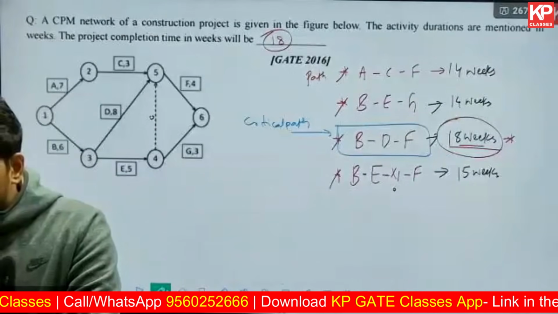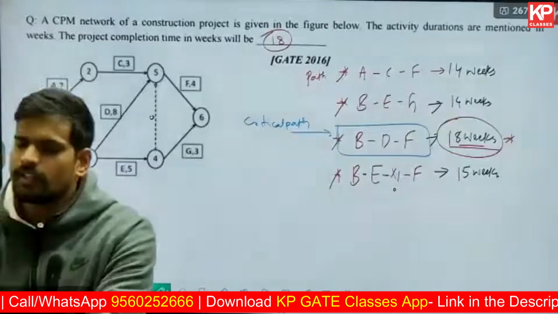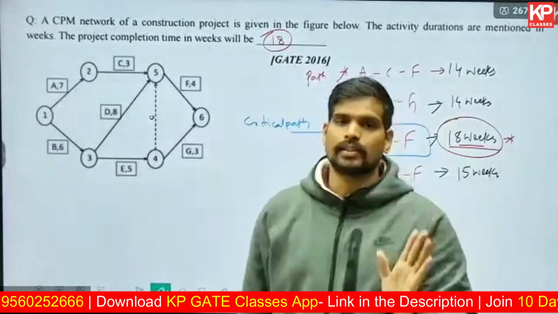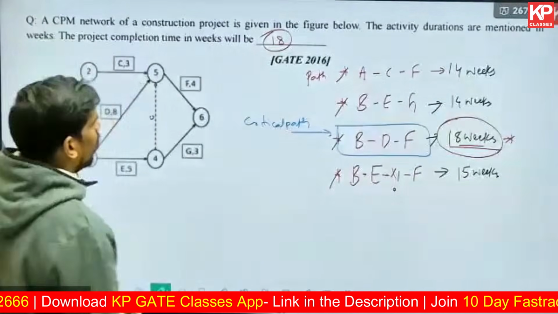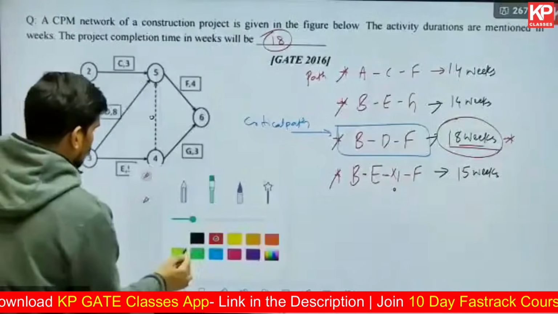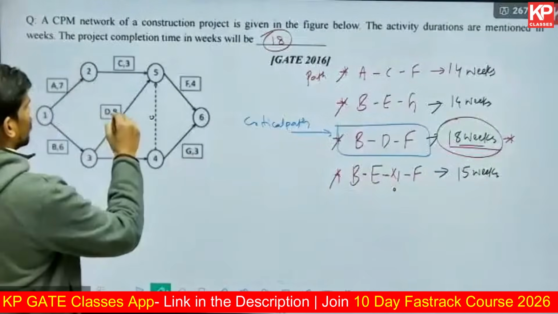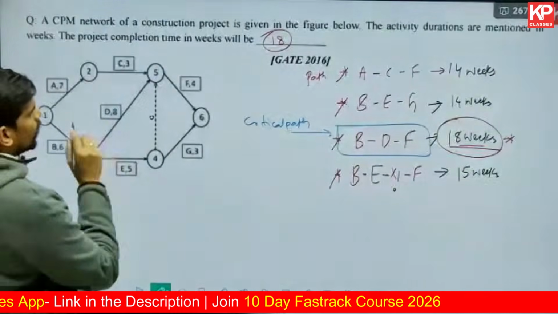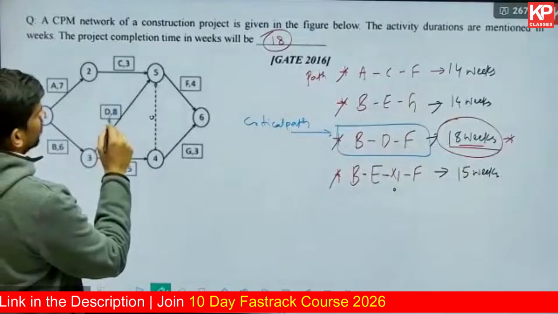How can a path have multiple critical paths? Generally, if there are multiple paths which are longest, then you consider all those paths as critical paths. Just as an example, if I make one change in this question, say the duration of D is not given as 8, if the duration is given as, let us say,